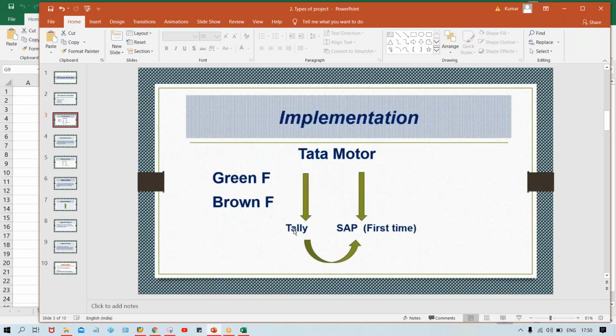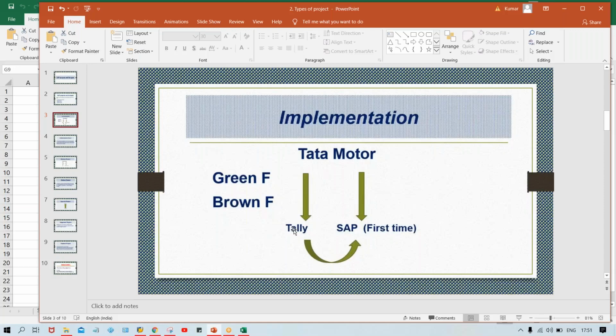Since their business has grown, the management of Tata Motors requires various kinds of reports, which is not possible to fulfill with the help of Tally.